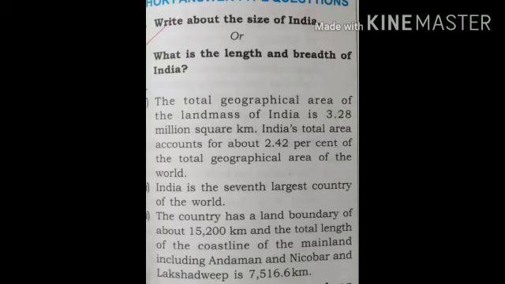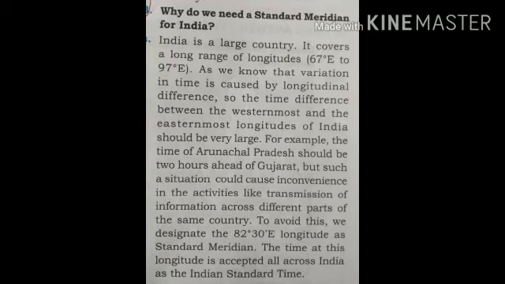Point number 3. The country has a land boundary of about 15,200 km and the total length of the coastline of the mainland including Andaman and Nicobar and Lakshadweep is 7,516.6 km.